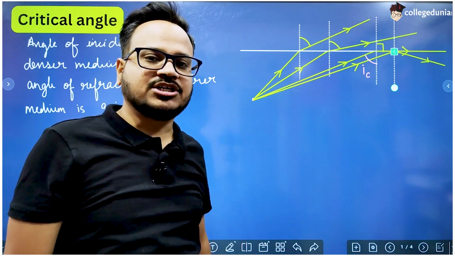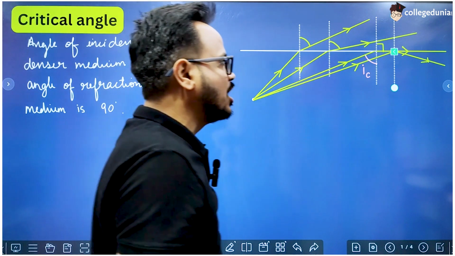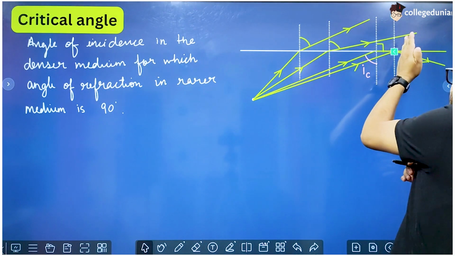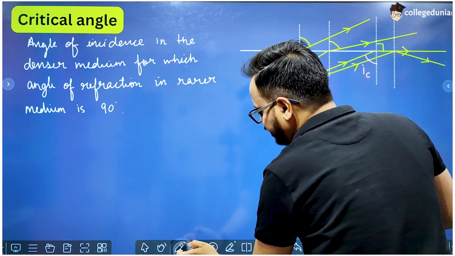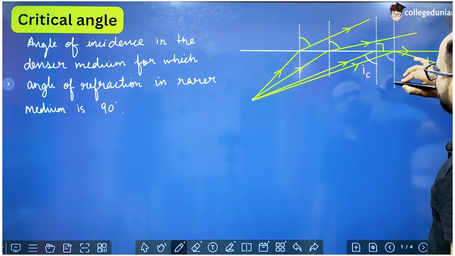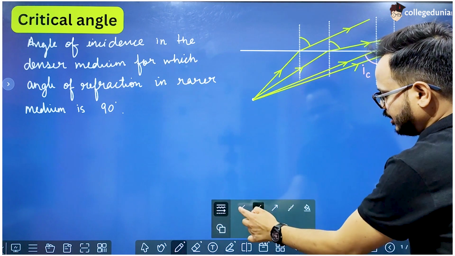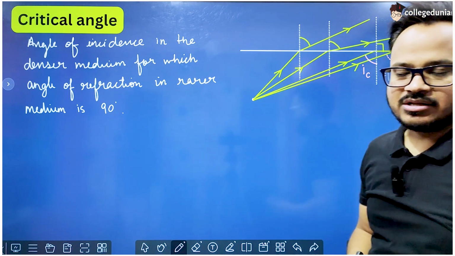For total internal reflection to occur, the refracted ray must come back into the same medium, and that happens only after this part, right? And after this part, obviously, the angle of incidence for any ray will be more than the critical angle. So this is a must condition for total internal reflection to take place.